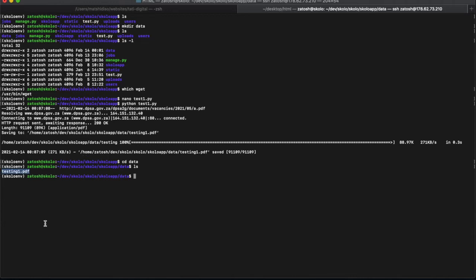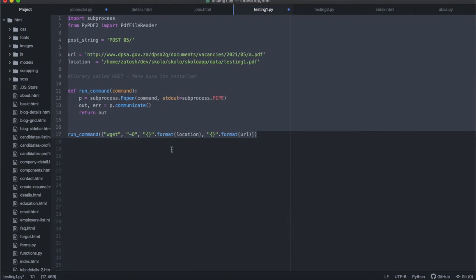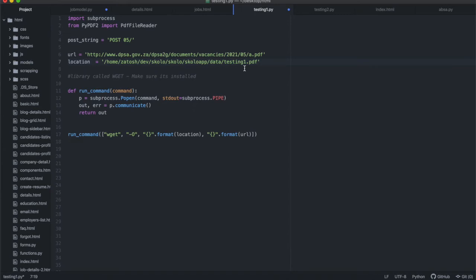This is Linux, so I can't actually open this file in here, but we're going to open it using Python again. All right, so we're going to use Python to open this PDF file, and how we're going to do it is this: we're going to write another program. That location now has a file in there.